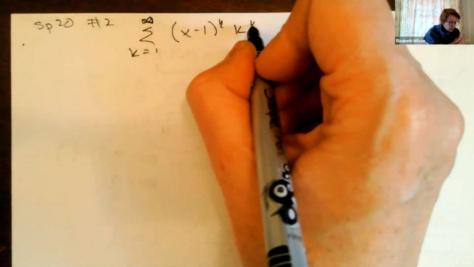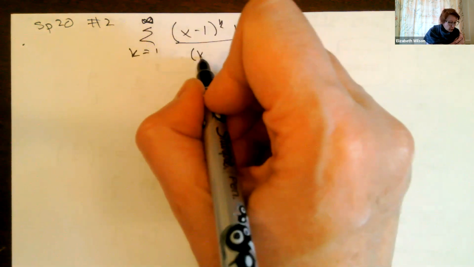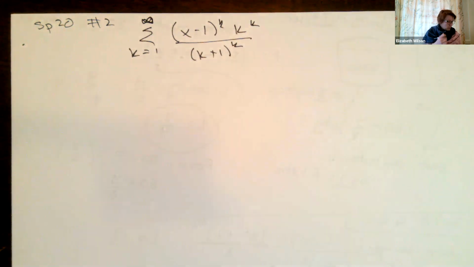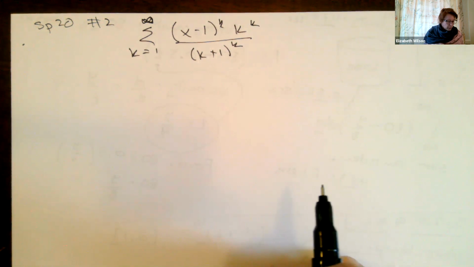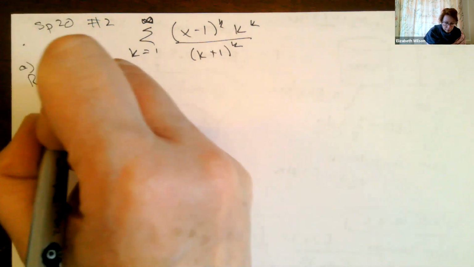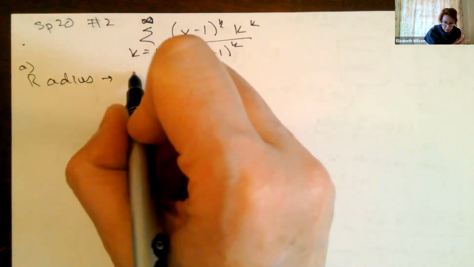So this is the spring 20 question number 2. This one says, given the following power series, the sum from k equals 1 to infinity of x minus 1 to the k, k to the k over k plus 1 to the k, we want to find the radius of convergence and the interval of convergence. Okay, so this is part A. To find the radius, we're going to need to do the ratio test.